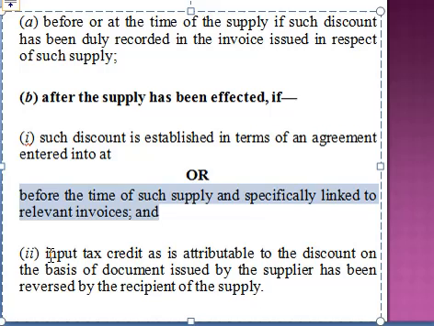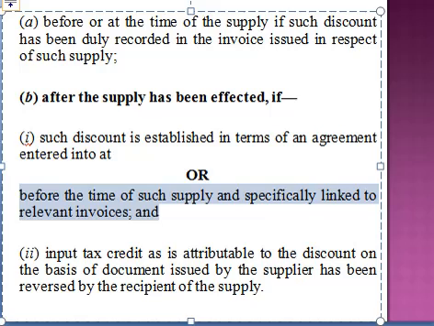So for rupees 2000, if I calculate at 18%, it comes out to be rupees 360. That rupees 360 I have to reverse back, being a purchaser. So input tax credit as is attributable to the discount on the basis of the document issued by the supplier has been reversed by the recipient of supply. If you fulfill this condition, then in that scenario this discount will be reduced from the transaction value.